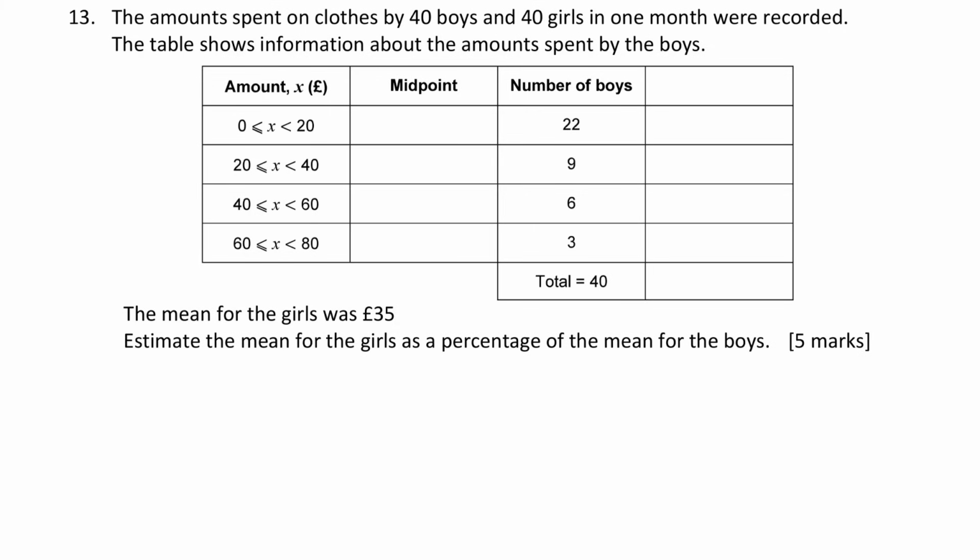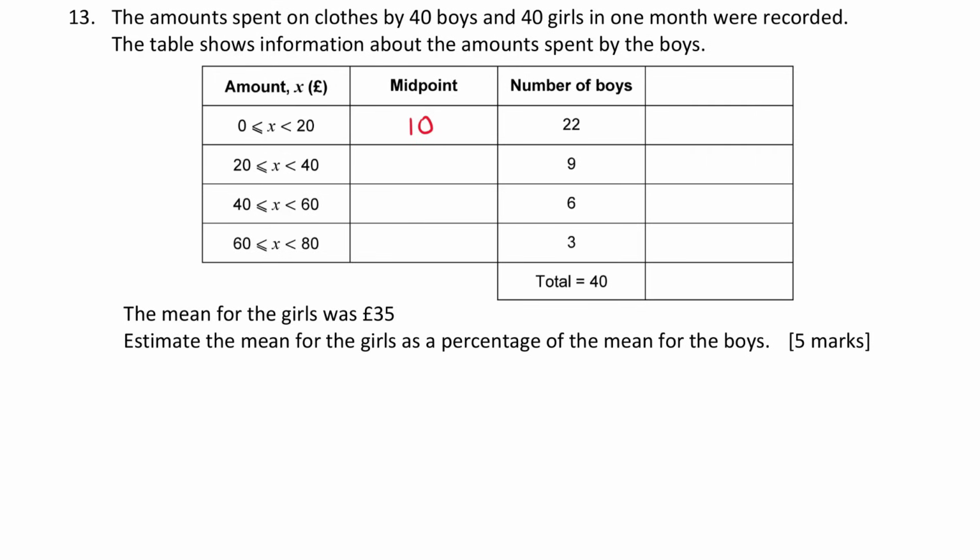Okay, so obviously the first thing I need to do is find what the mean for the boys is. As I said, the table is already set up for it. To find the mean from a group frequency table, or estimate the mean, the first thing you've got to do is work out the midpoints of each of the groups or classes. That's because you don't know, for instance, these 22 boys here, you know that they spent between 0 and 20, but you don't know the precise value, because the data's been grouped. So we use 10, halfway between them. 0 plus 20 divided by 2 is 10, as an estimate of what those 22 boys spent.